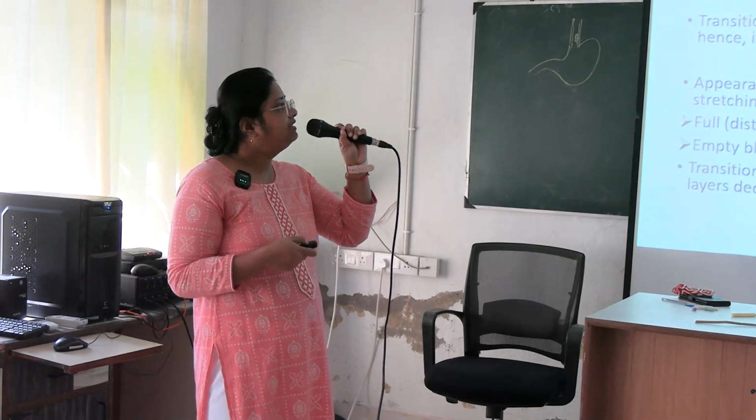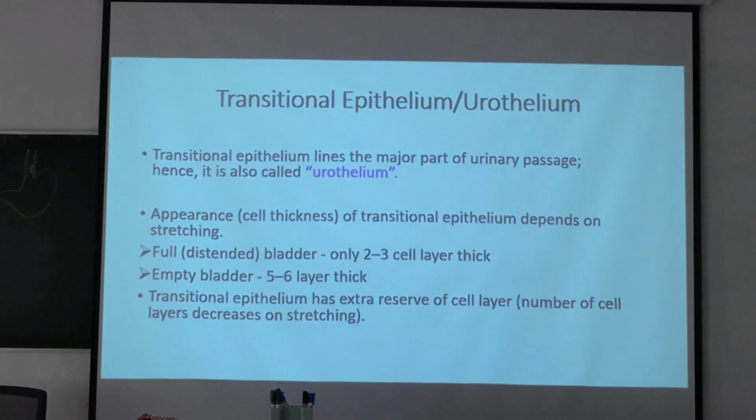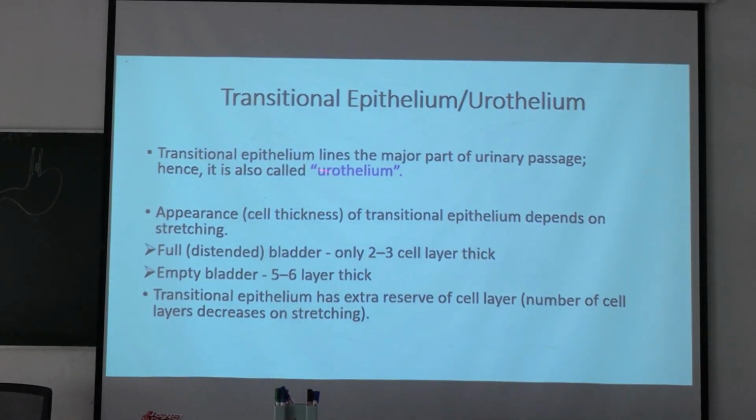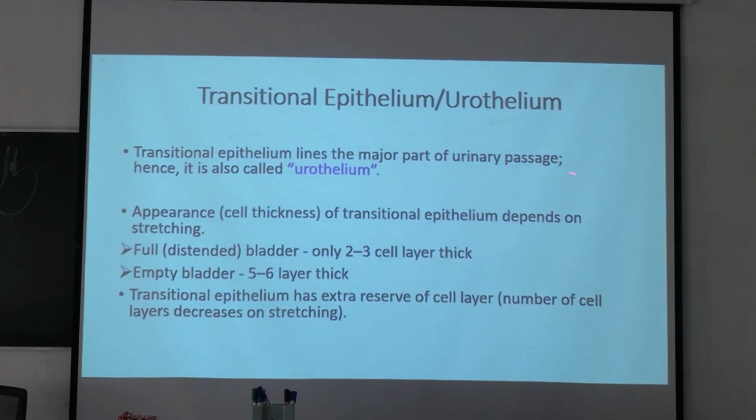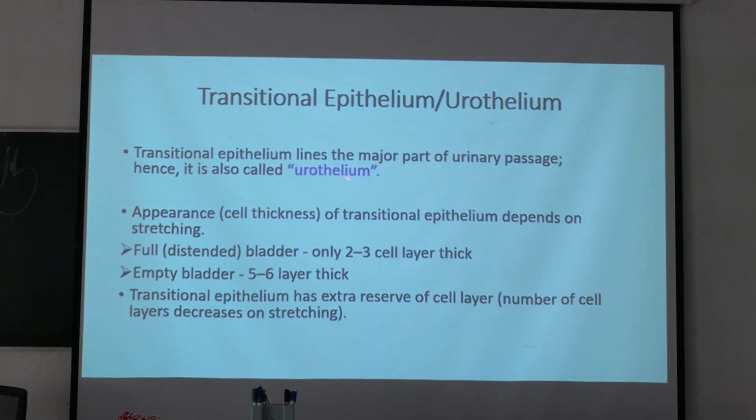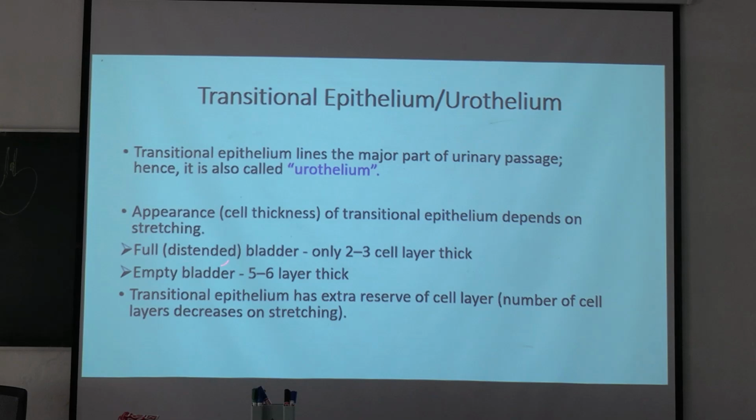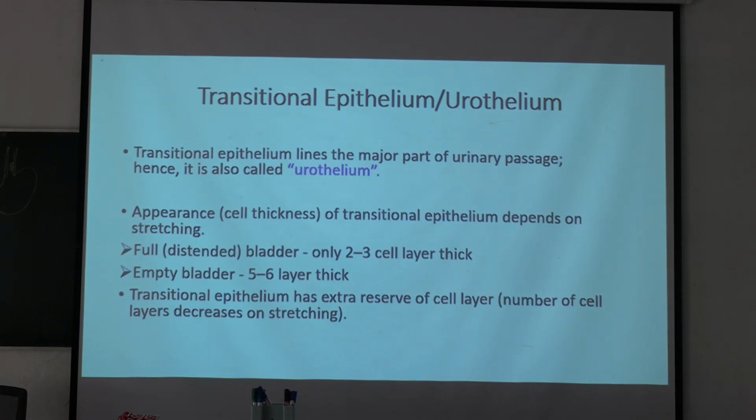So transitional epithelium is also known as urothelium. Transitional epithelium lines the major part of the urinary passage, hence it is also called urothelium. Appearance: cell thickness of transitional epithelium depends on stretching of the bladder, stretching of the epithelium. So in a full or distended bladder, it is only 2 to 3 cell layers thick, and in an empty bladder, it is 5 to 6 layers thick.